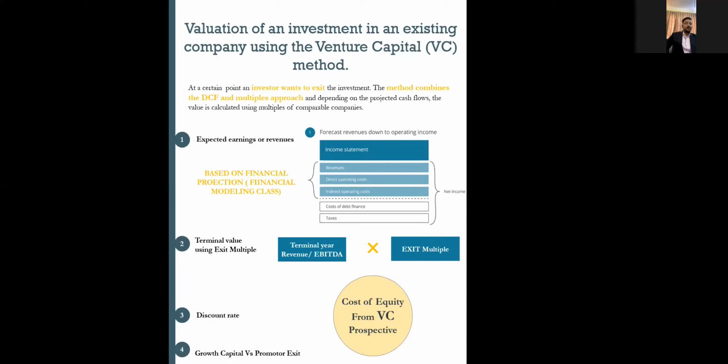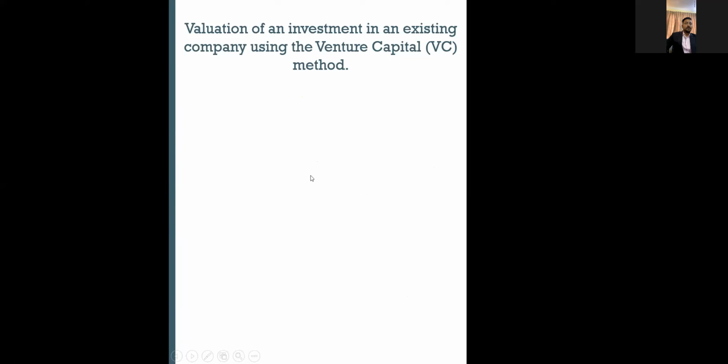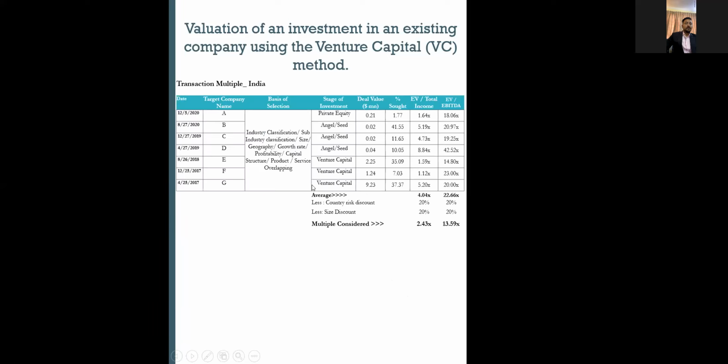And from the growth capital and promoter exit, a lot of things need to be considered. What does growth capital mean? You are directly focusing this capital on the growth of the company, not on the promoter exit. Going forward, a lot of times you can see that the promoter wants to exit from the investment, so they want to liquidate their investment. That's not what this is. So you have to only focus on the valuation perspective. You have to consider the growth capital only, not promoter exit. So this is how you try to build an exit multiple from every investment point.